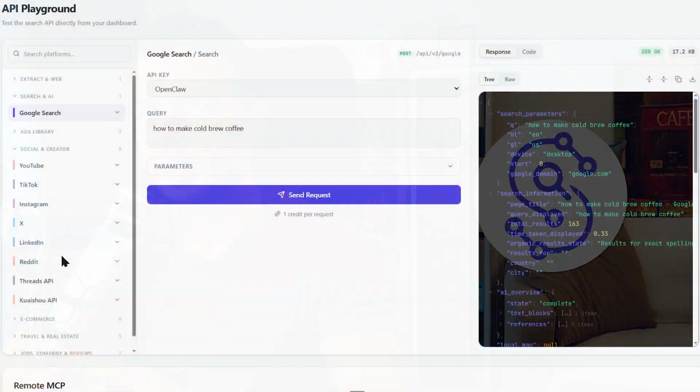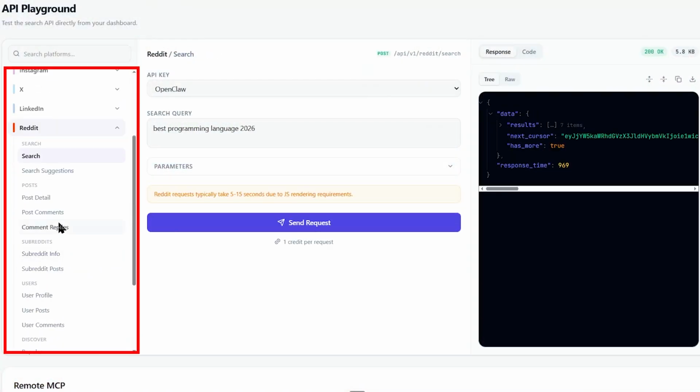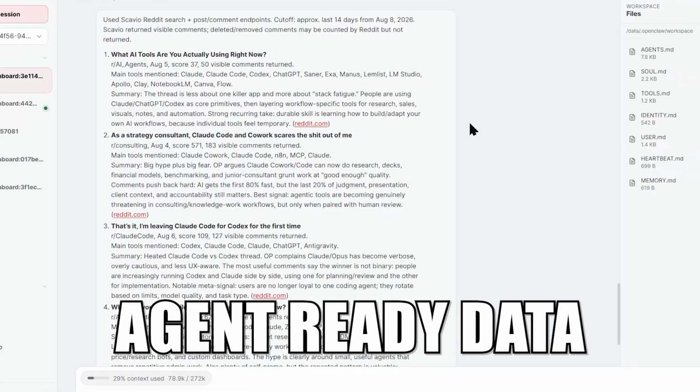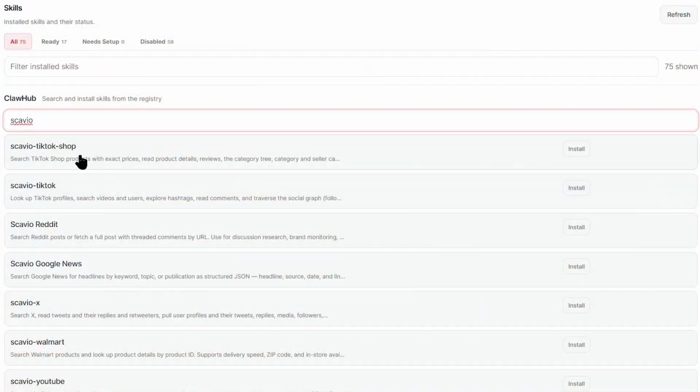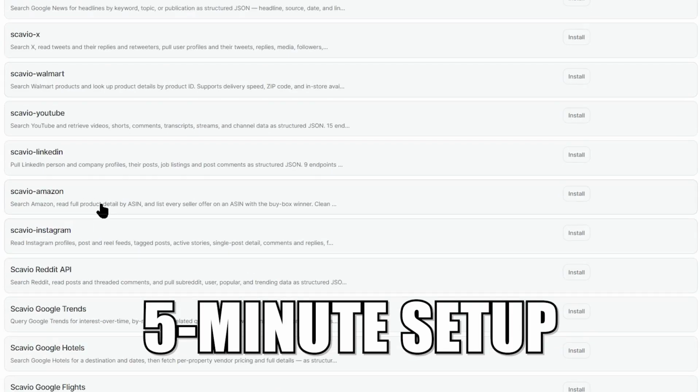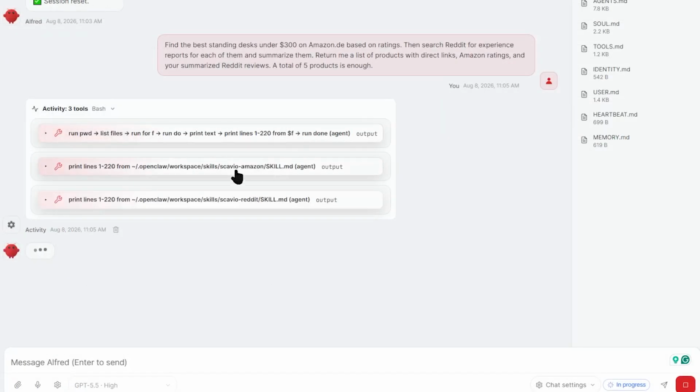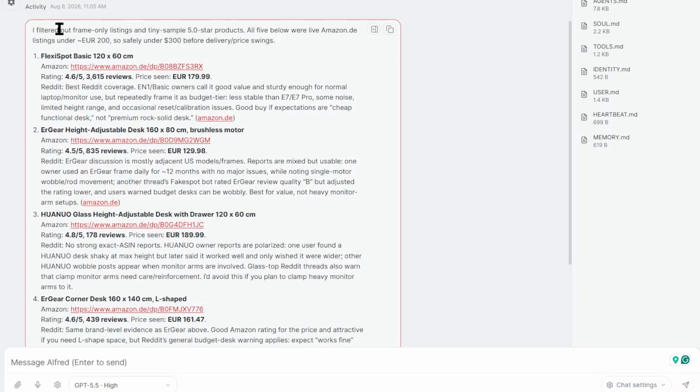In this video I'm gonna show you a tool that bridges this gap. It scrapes any platform, it handles captchas and rate limits, and then it returns a clean structured format that's easy for your agent to work with. In this video we will set it up together in just 5 minutes and then we will try it out on sites like Reddit, Amazon or Google Trends, and then I'll show you even more cool use cases for this tool.